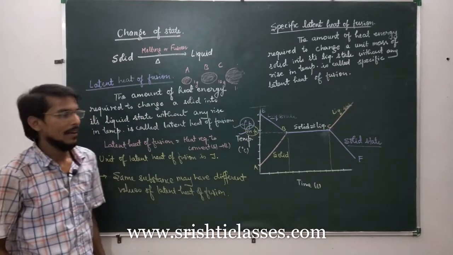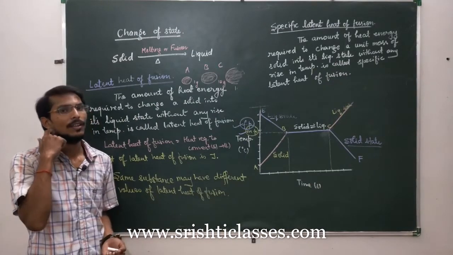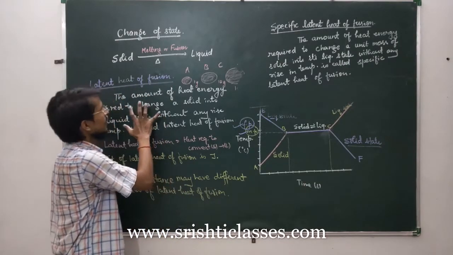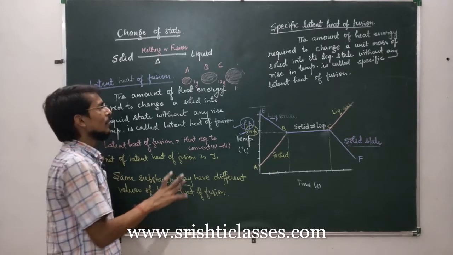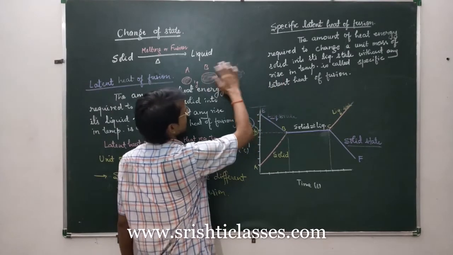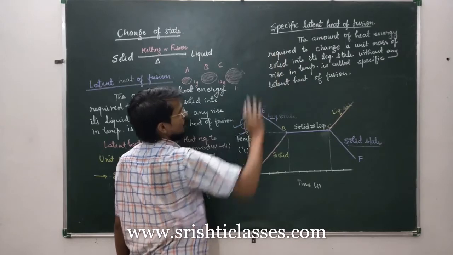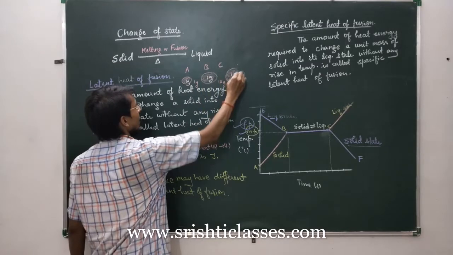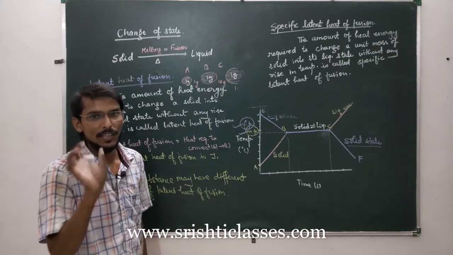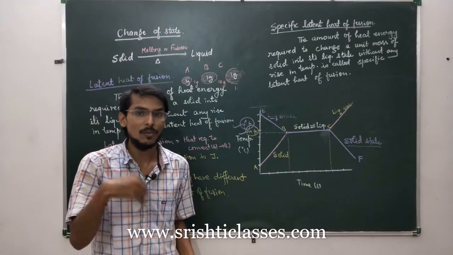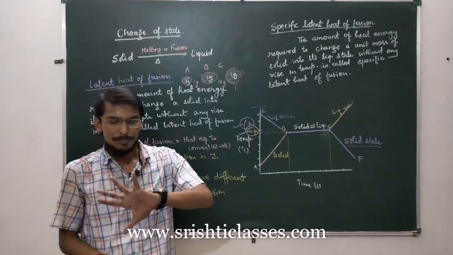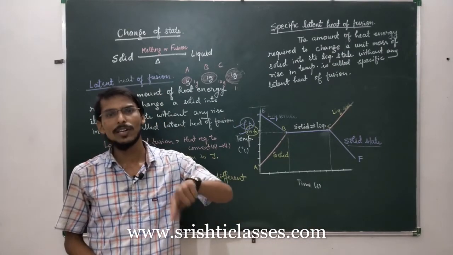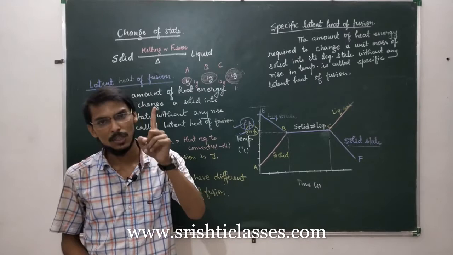Okay, and in case of specific latent heat of fusion, the mass is fixed, 1 unit mass. And here in this case the mass is not fixed. So if the same students are asked to find out the value of specific latent heat of fusion, then they will take 1 gram. All the students will take 1 gram, because specific latent heat of fusion is the amount of heat energy required to melt 1 gram of solid into liquid state, or 1 kg of solid into liquid state. You should take 1 unit mass.